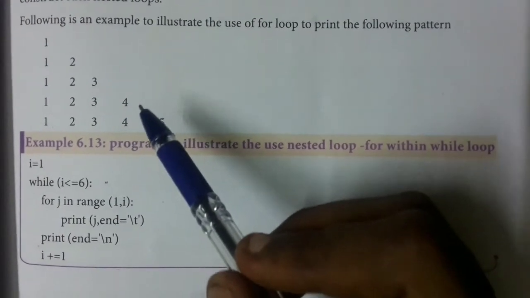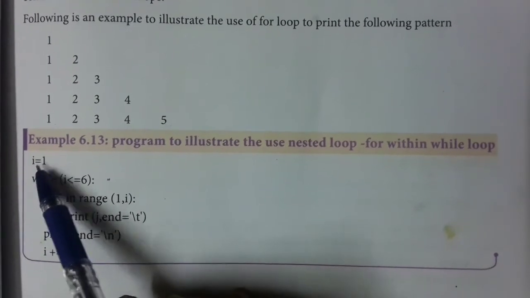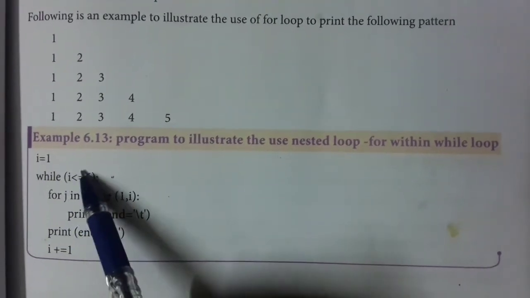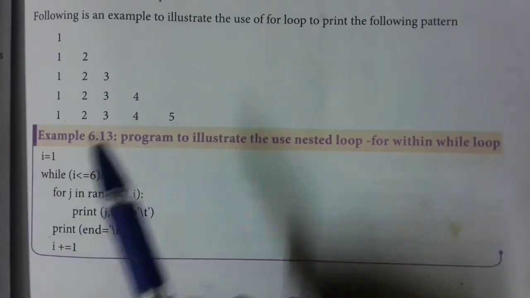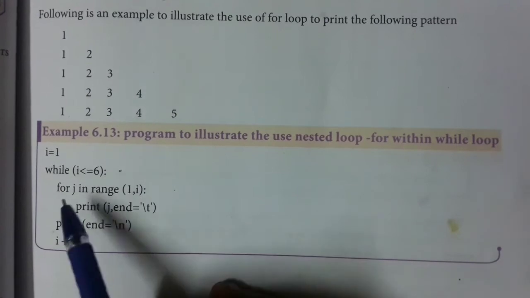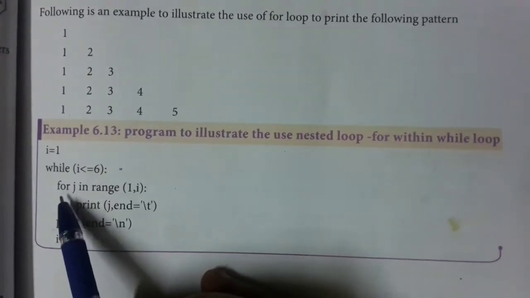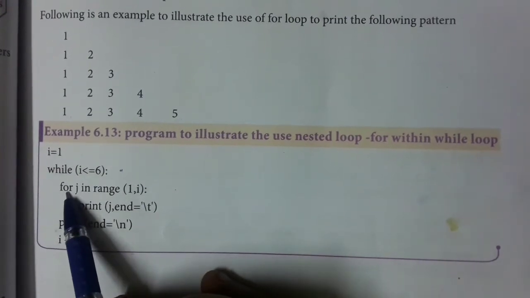Now we'll see the example. See, the starting value is given as i equal to 1. The condition is given as less than or equal to 6. We are going to print till 5, so only it is given as less than or equal to 6. This is the while statement, the outermost loop. Inside this while statement, a for loop has to be used.